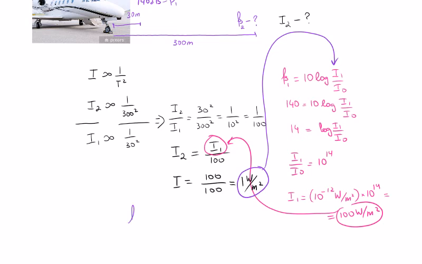Then I would write beta 2 equals 10 log 1 watt per meter squared divided by 10 to the negative 12 watts per meter squared, and that will give us 120 decibels.